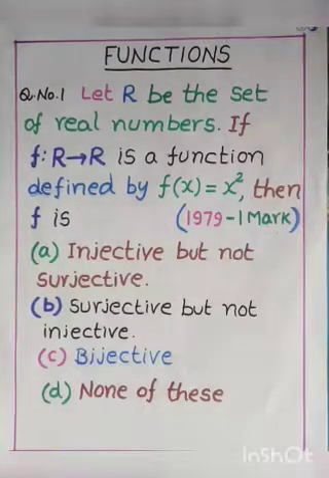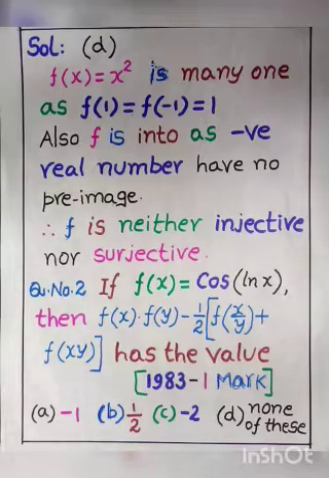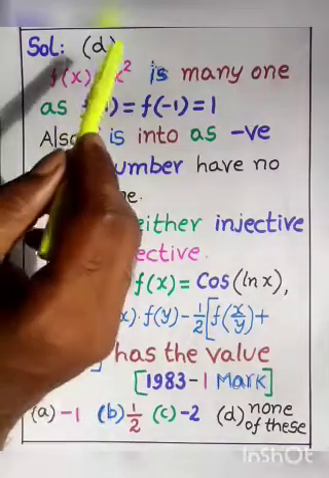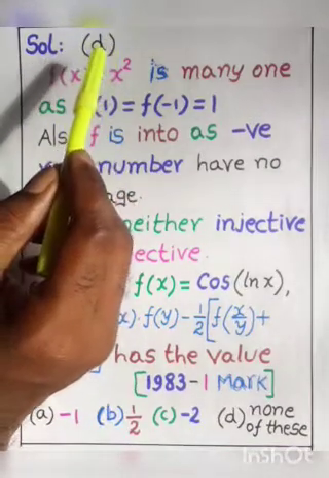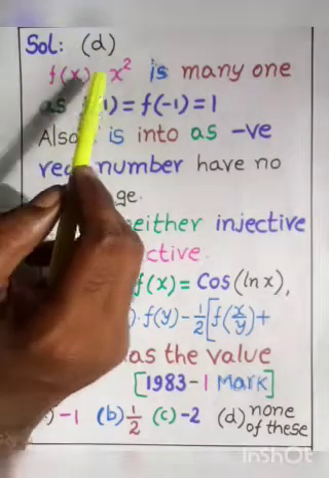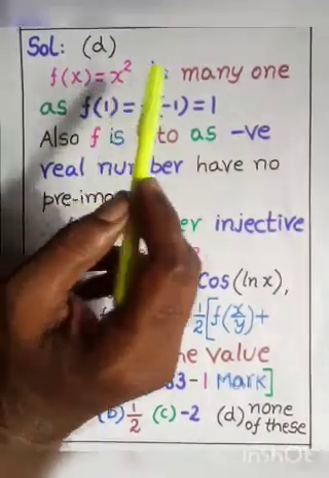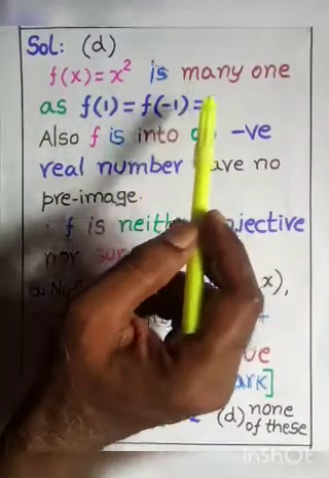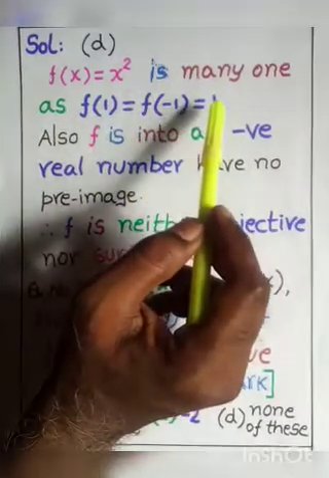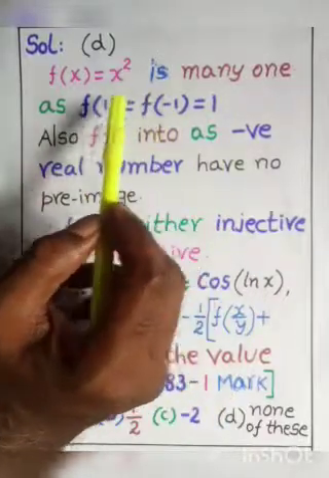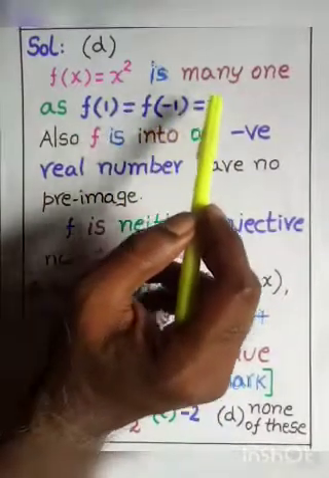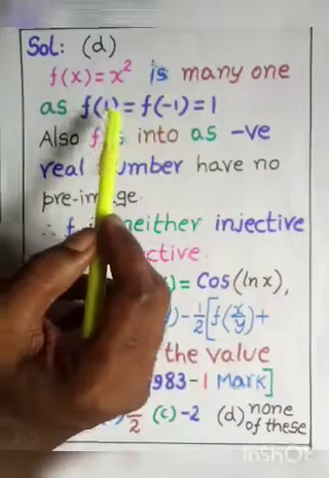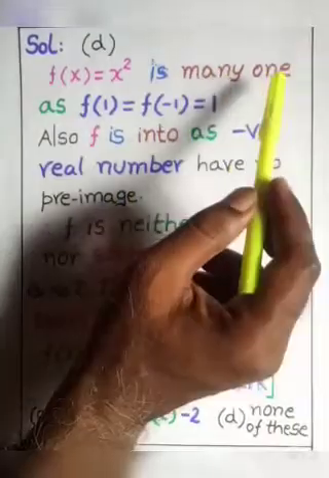Here the answer to this question is the fourth option, that is none of these, because here f of x is equal to x square. It is a many-one function because f of 1 is equal to 1 and f of minus 1 is also 1, meaning distinct elements in the domain have the same image, so it is said to be a many-one function.